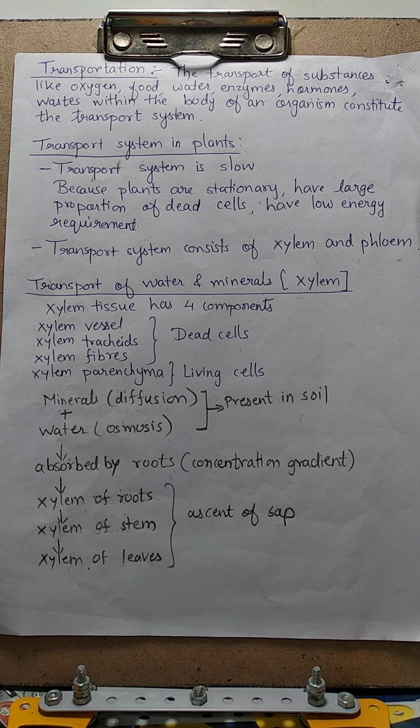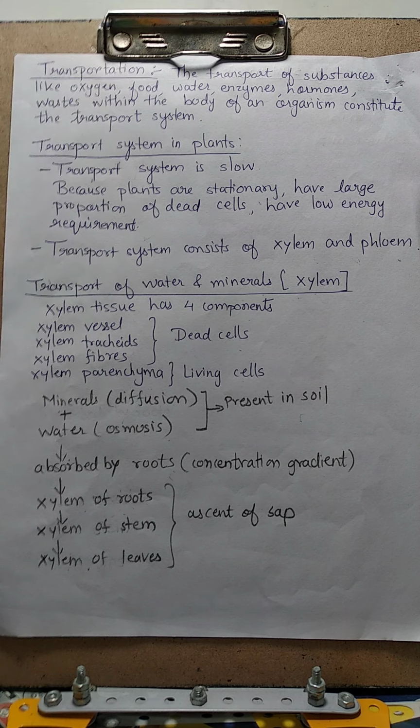See, the xylem forms a continuous network of channels that connects roots to the leaves through the stem and branches, and thus transports water and minerals to the entire plant. So xylem is nothing but a network of channels, a network of tubes or pipes present within the plant body, which helps in transportation.